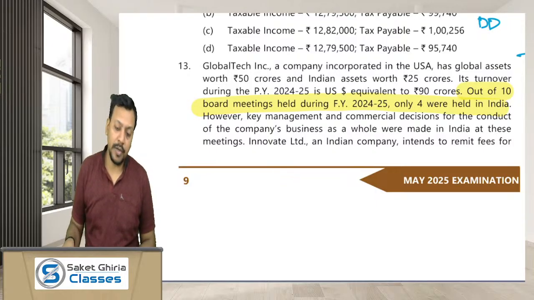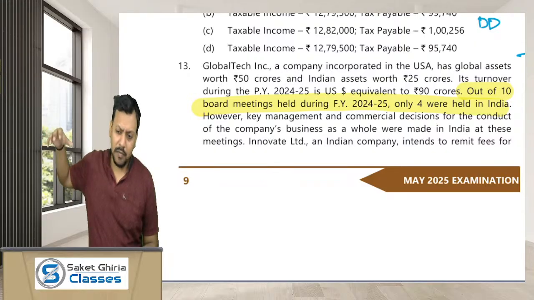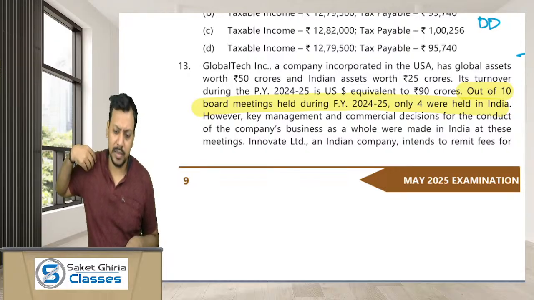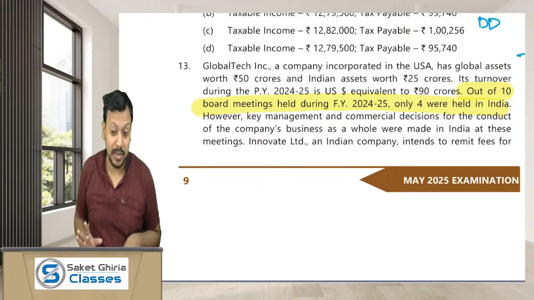Dear friends, if the majority of the board meetings of a foreign company are held outside India, then in normal circumstances, the POEM, the place of effective management of that company, would also be considered to be situated outside India if the company satisfies the active business outside India test. Are you guys getting?